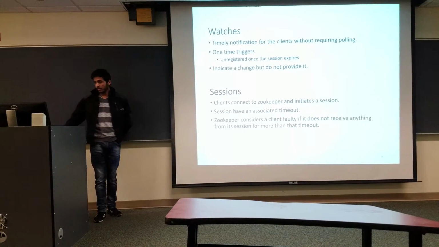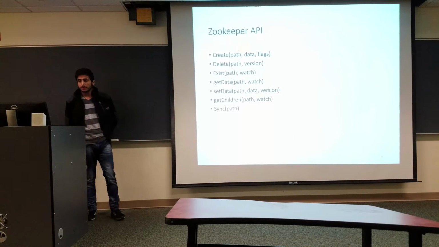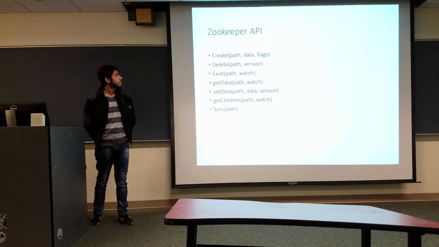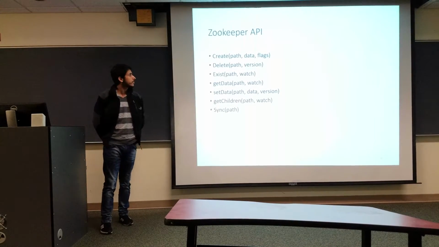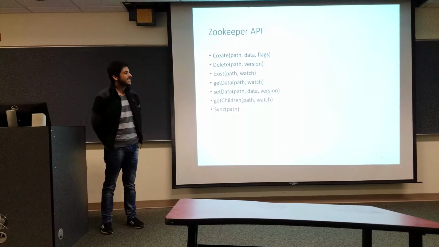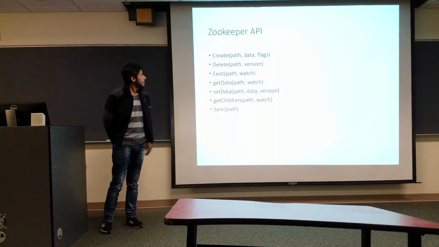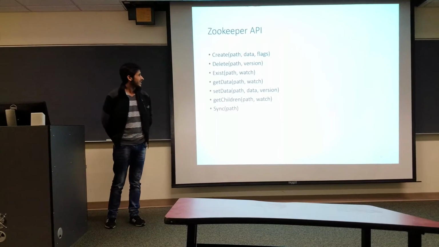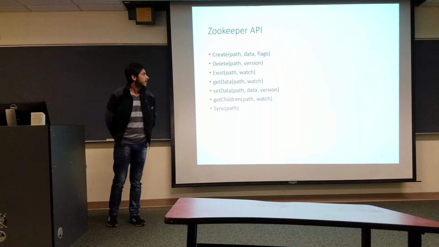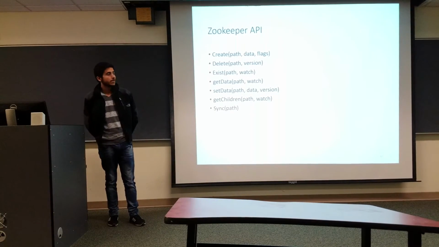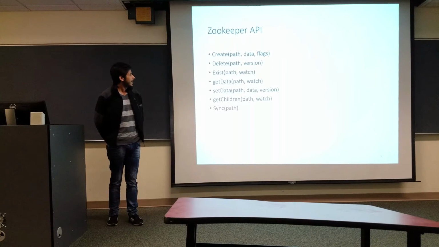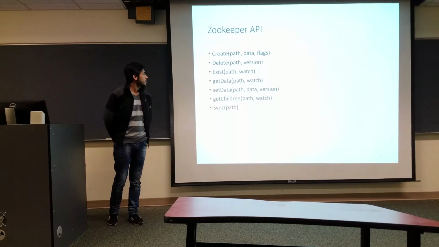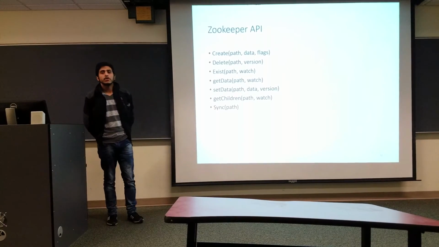Okay. Now I would like to briefly discuss Zookeeper APIs. We have a different set of Zookeeper APIs, like create. It helps to create a znode. Path means the path to the znode. Data, the data that the znode has. Type can be ephemeral or regular. Then we have delete, exists, get data, set data, get children, and sync. These are the different APIs that Zookeeper uses.